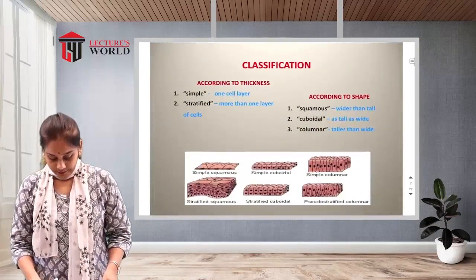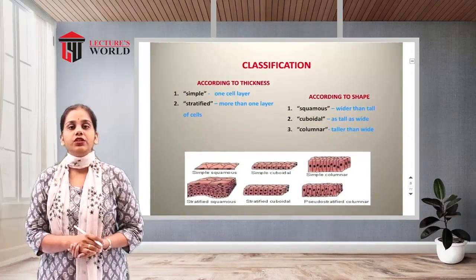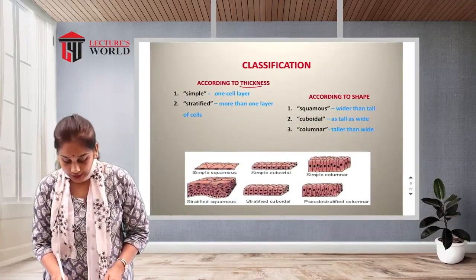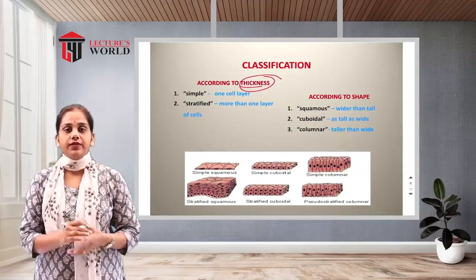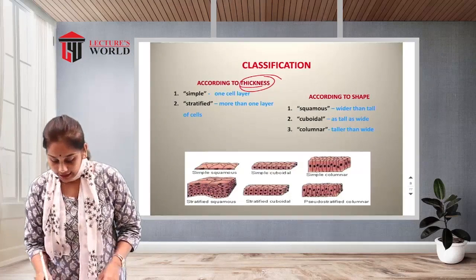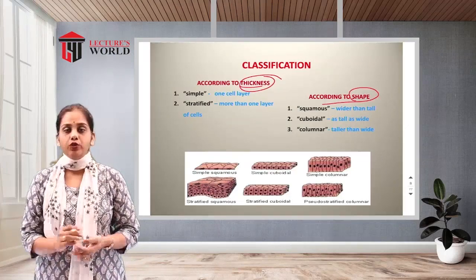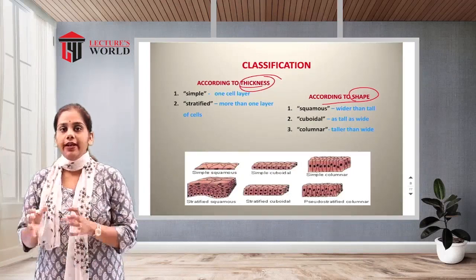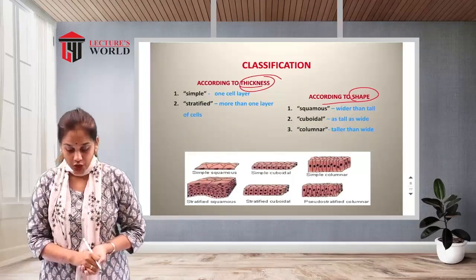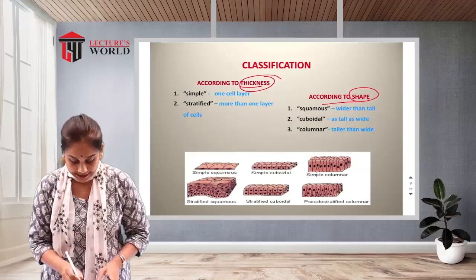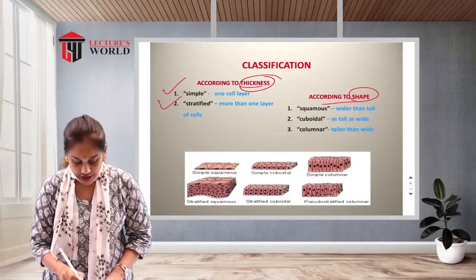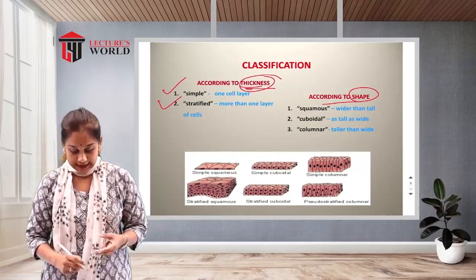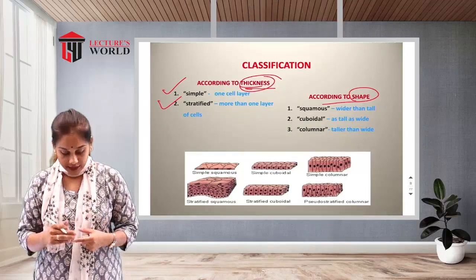Now let us see the classification of the tissue. Two types of classification are there: first according to thickness, and second according to shape. According to thickness, there are two types, simple and stratified.